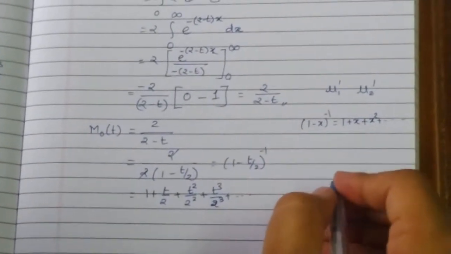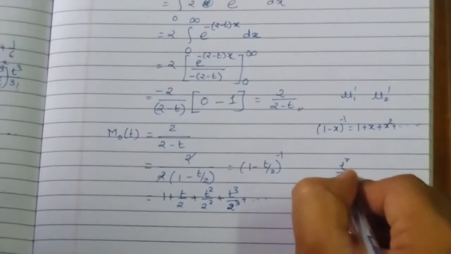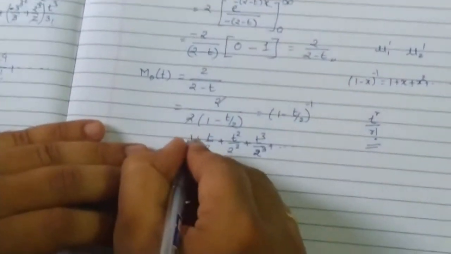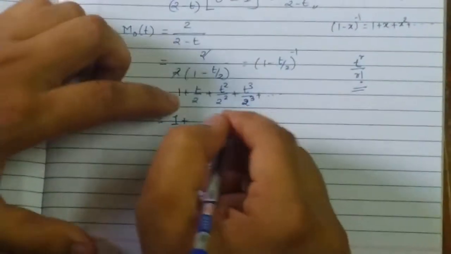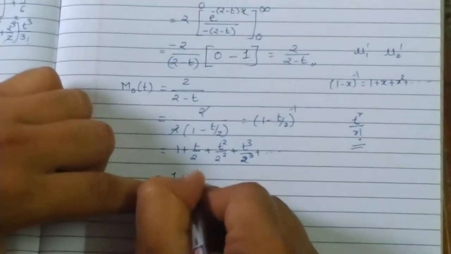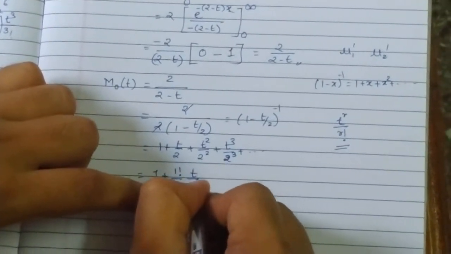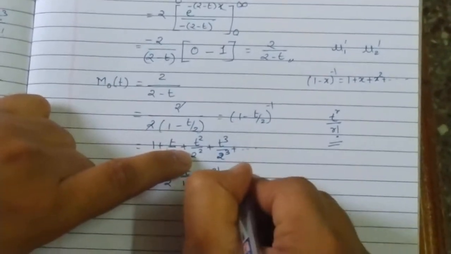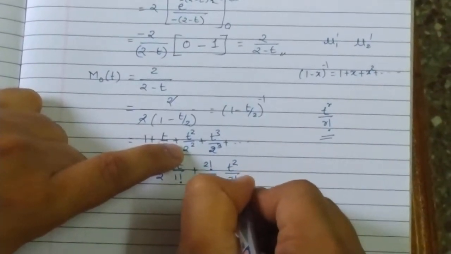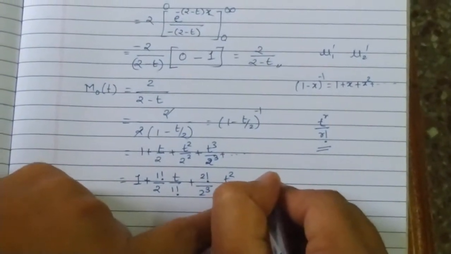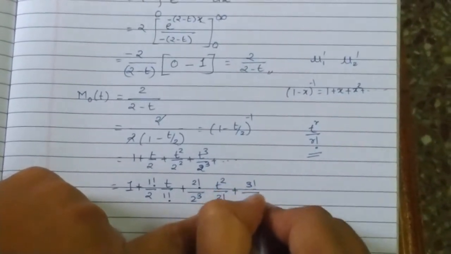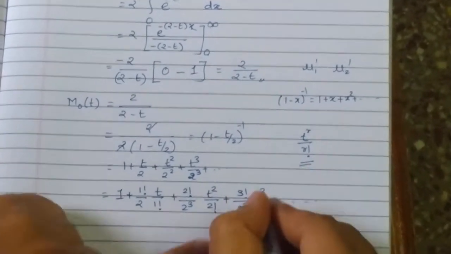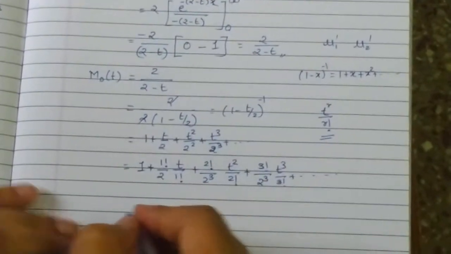Now, moments are nothing but coefficients of t raised to r upon r factorial. So I need to adjust r factorial in each term. Here there is no need to adjust it, 1 as it is. Here I need to adjust 1 factorial, so 1 factorial upon 2 into t upon 1 factorial. Here I need to adjust 2 factorial, hence 2 factorial upon 2 square into t square upon 2 factorial, plus 3 factorial upon 2 cube into t cube upon 3 factorial, plus and so on. This is how we adjusted t raised to r upon r factorial in each term.